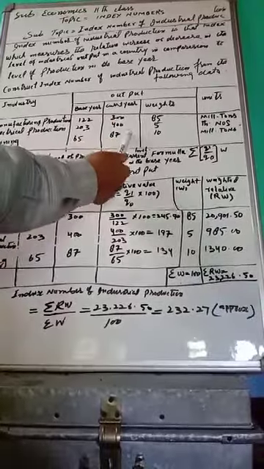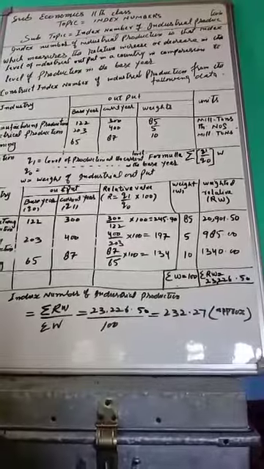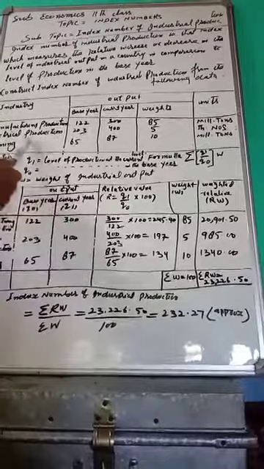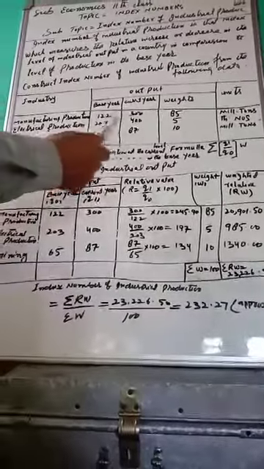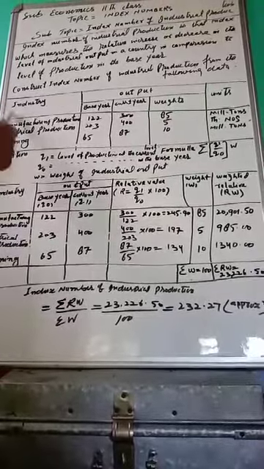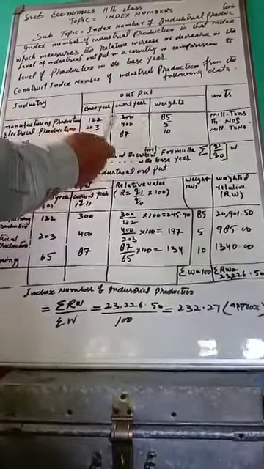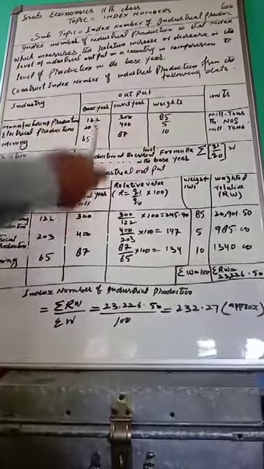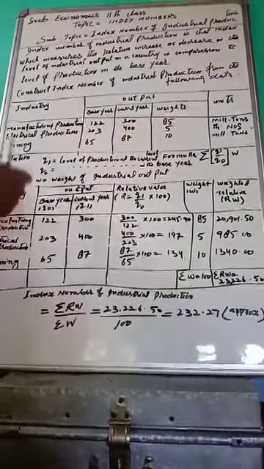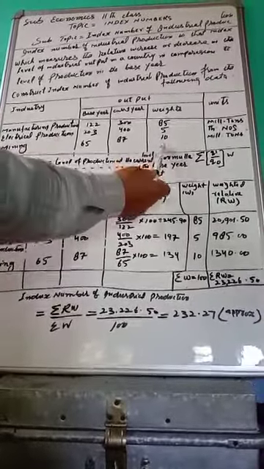Now, the output of the current year is given: manufacturing production 300, electrical production 400, mining 87. Now, what is the weightage, the importance of these? Manufacturing production has a weight of 85, electrical production has a weight of 5, and mining has a weight of 10.